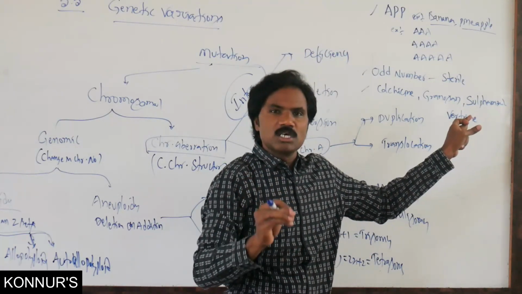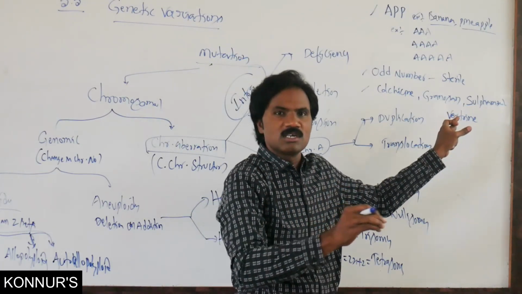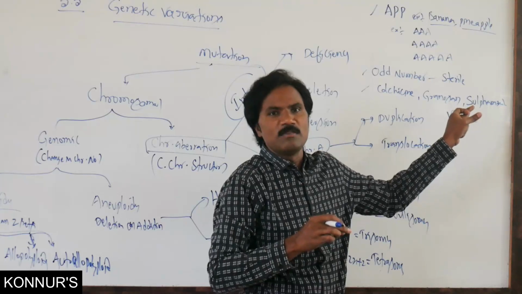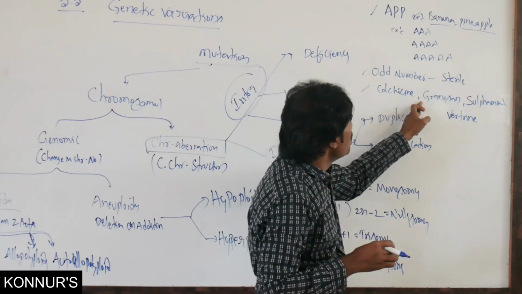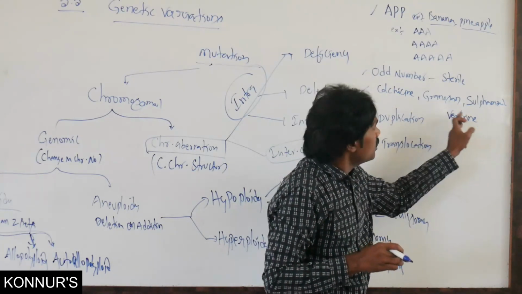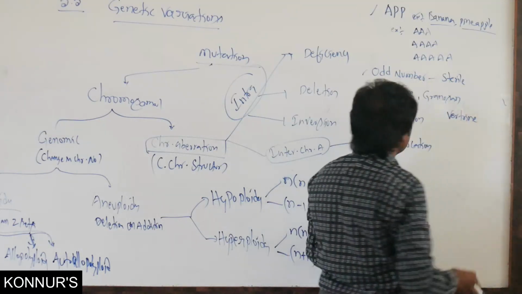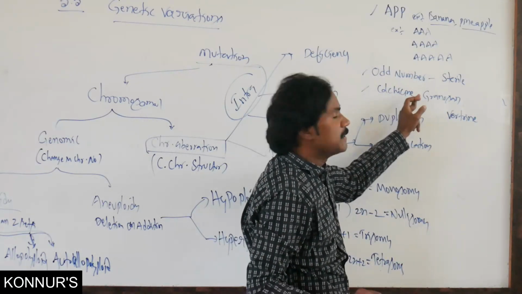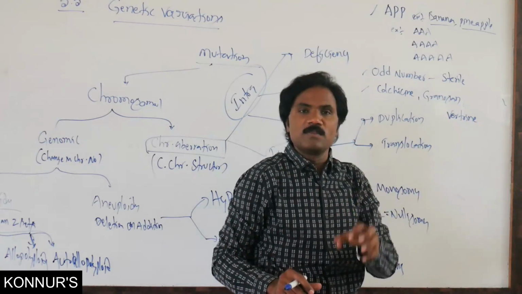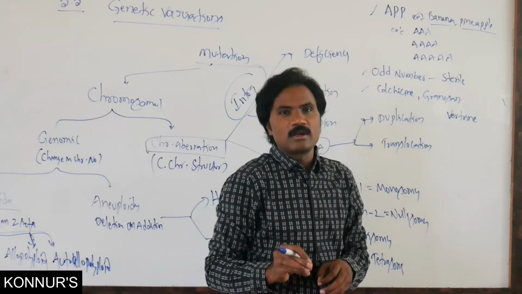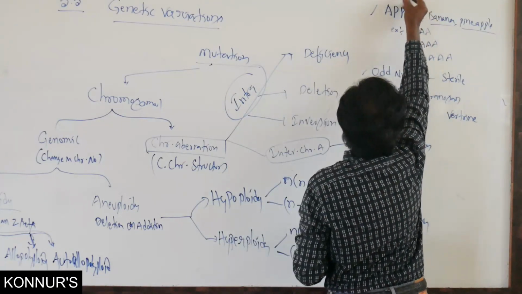Because of disjunction of chromosomes during anaphase while the spindle forms. That is the main reason for polyploidy. In this polyploidy, another very important effect is the Gigas effect. Why is this Gigas effect possible?